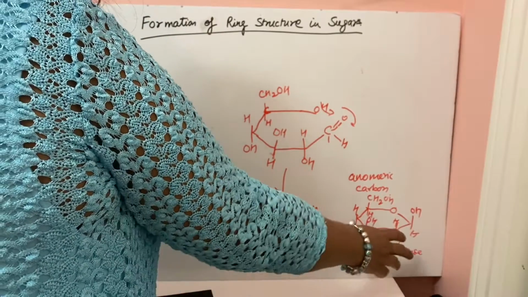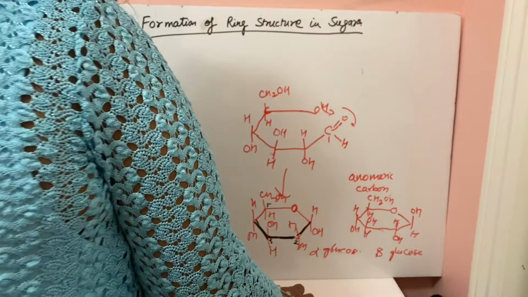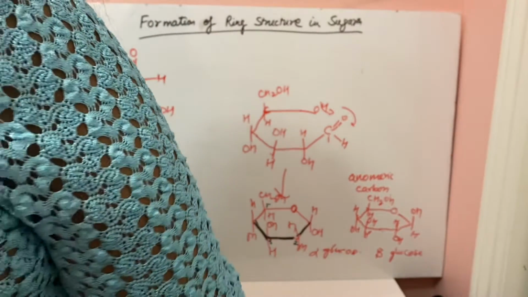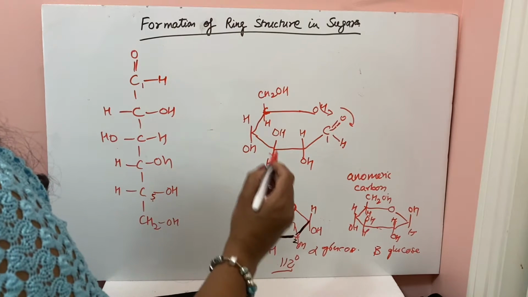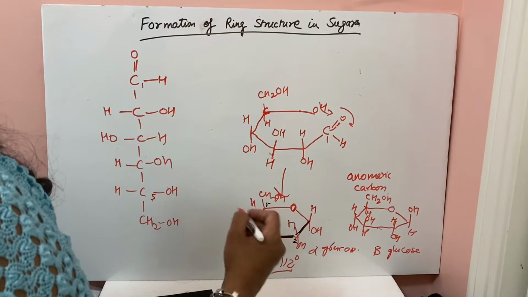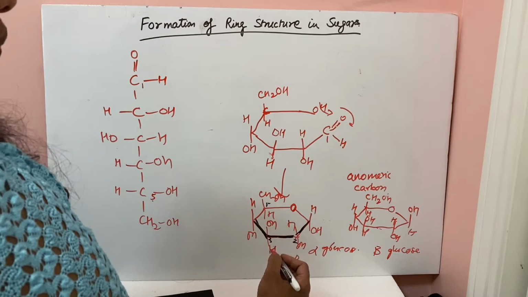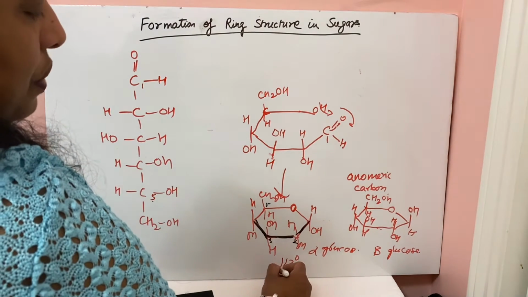Alpha and beta glucose have a tendency to rotate plane polarized light. If you dissolve pure alpha glucose in water, there is a continuous change in its specific rotation. The pure alpha glucose specific rotation is 112 degrees.